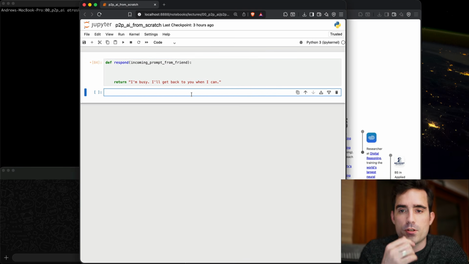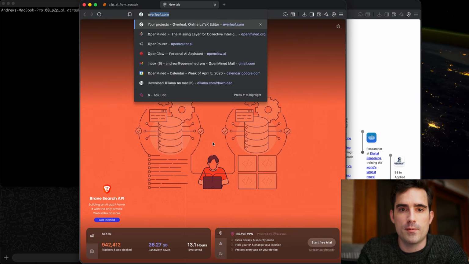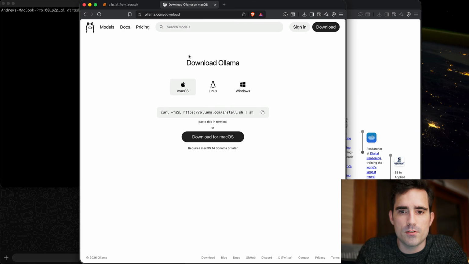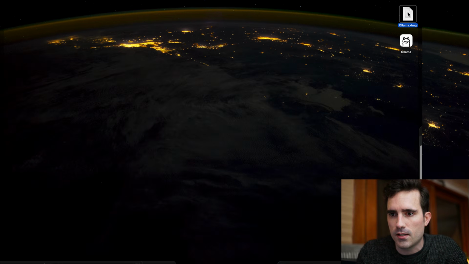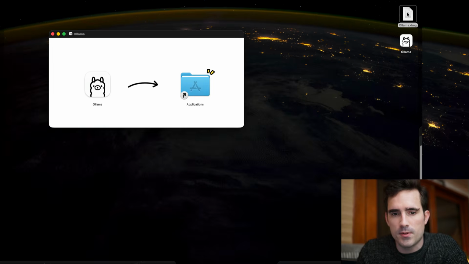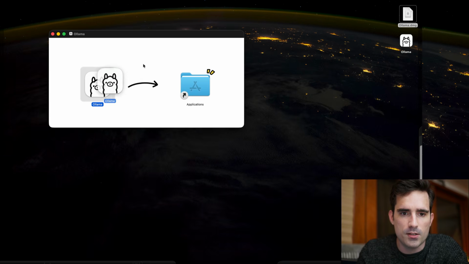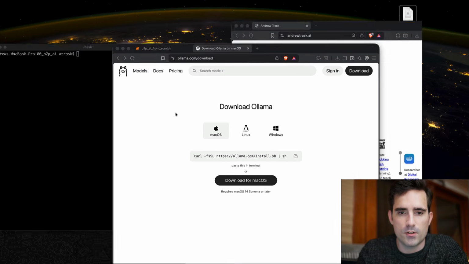So the AI model we're going to use, I'll use Gemma 4. You can use whatever model you want, and we're going to use Ollama. So if you don't know Ollama, you can go here, click download for macOS or whatever your operating system is. That's going to create a thing like this. If you open up this DMG, you'll see the app. You can drag that into your applications. I obviously already have it, so I'm not going to worry about that.